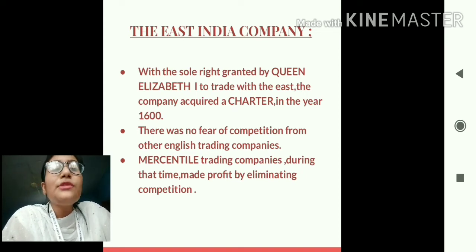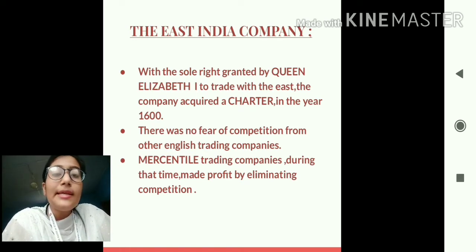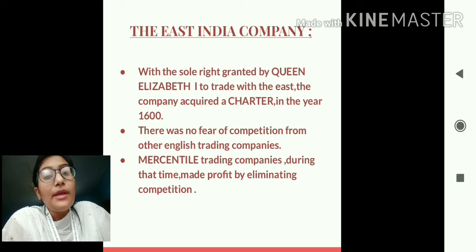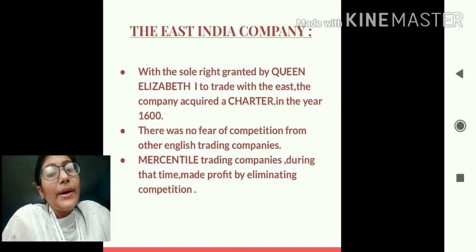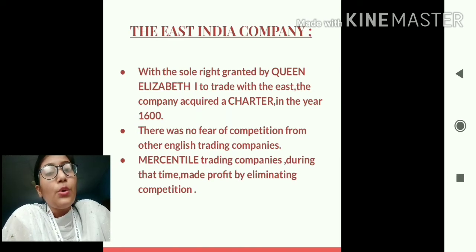So the mercantile trading companies, the various trading companies during that time, made profit by eliminating competition. So students, at that time, the main way to make profit was to eliminate the competitions which arise on the path of the company. So one way to make more and more profit was to eliminate competition. So this was the way of trading which was undertaken at that time.